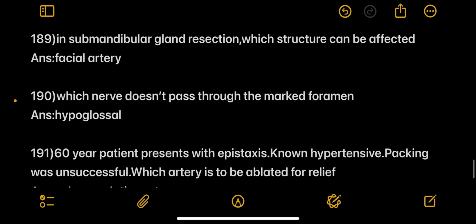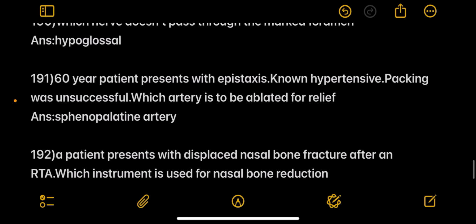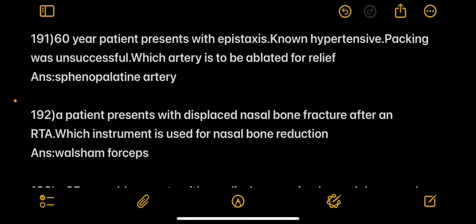Next, in submandibular gland resection, which structure can be affected? Answer: facial artery. Next, which nerve doesn't pass through the jugular foramen? Answer: hypoglossal.